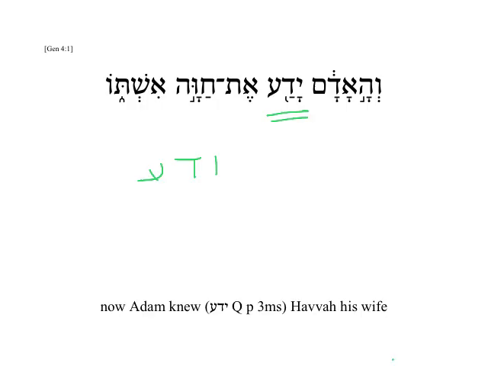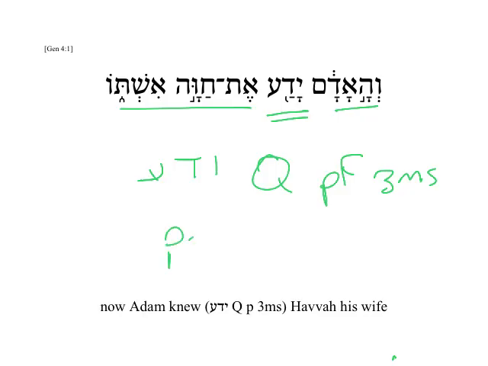And this is a Qal perfect 3ms. He knew. And in this case, it refers to carnal knowledge or having sexual relations between the man and his wife Chava. And you'll notice because this is in narration, then our default is to use the past tense. And we'll get into some more complicated things later, but that's a good default here at the beginning.